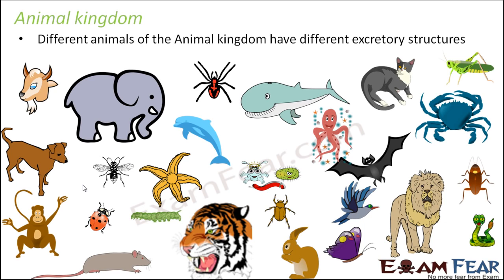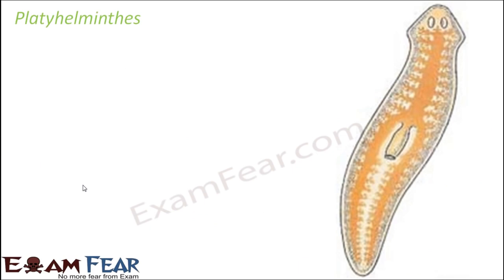So here we will quickly discuss the different ways of excretion for different animals of the animal kingdom. We will talk about the excretory structures phyla-wise. Let us first talk about the phylum Platyhelminthes. Platyhelminthes is the group of flatworms, and it has all the flatworms in it.